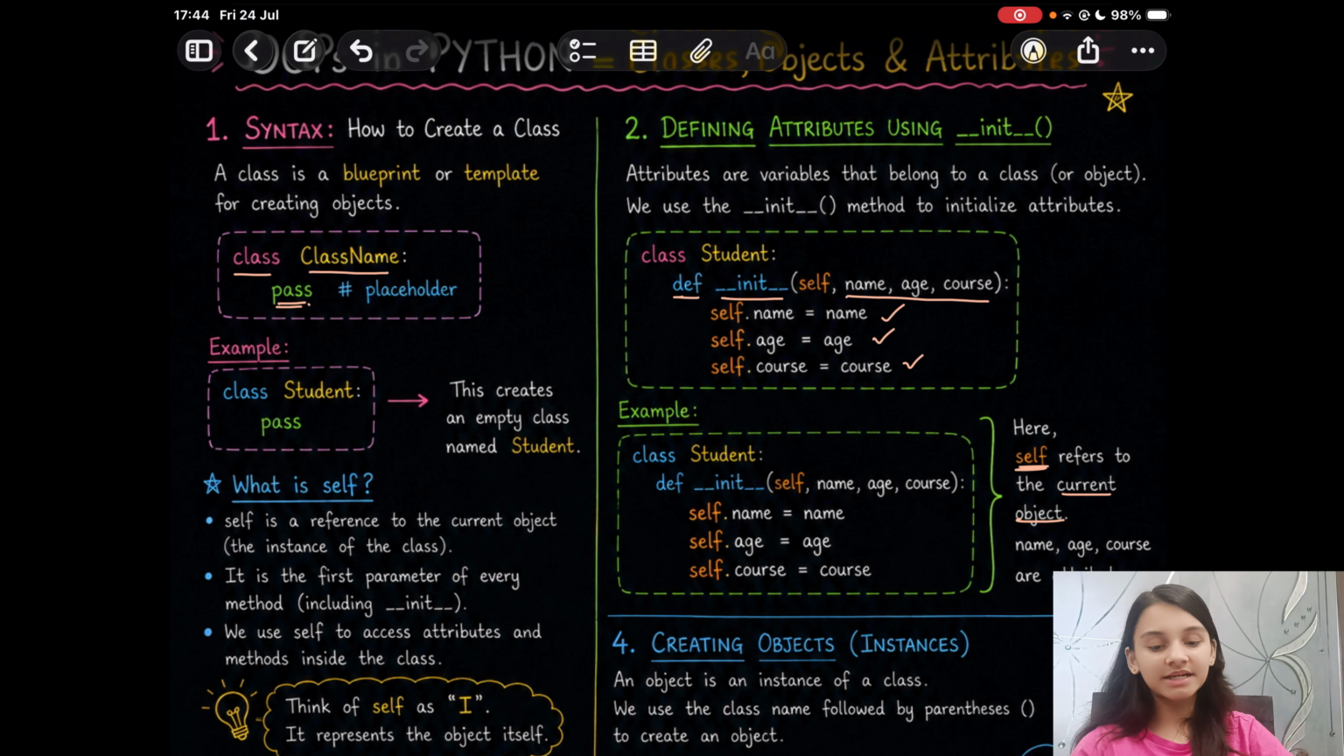Okay, let us understand what is self in detail now. So self is a reference to the current object, the instance of the class, right? The calling object. It is the first parameter of every method, and we use self to access attributes and methods inside a class. So that is why self acts as a reference to access the attributes and methods. So think of self as I, the object itself.